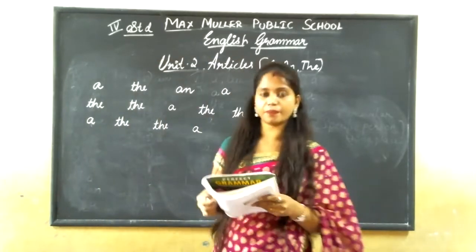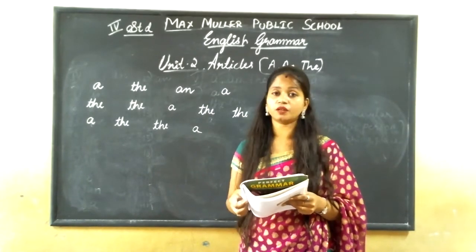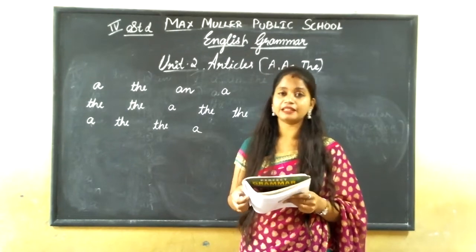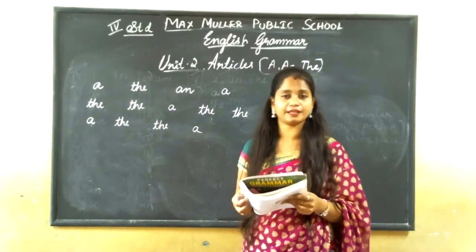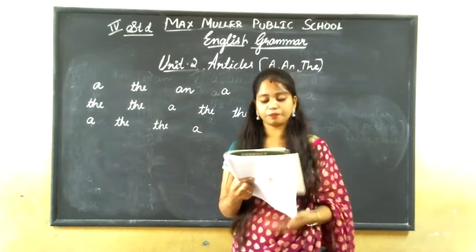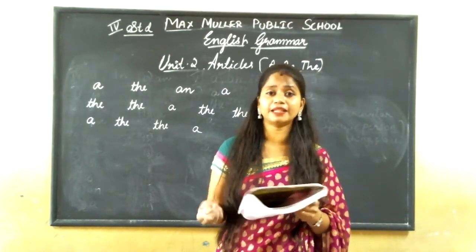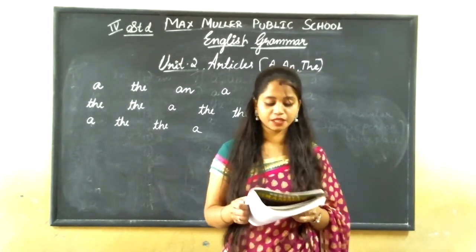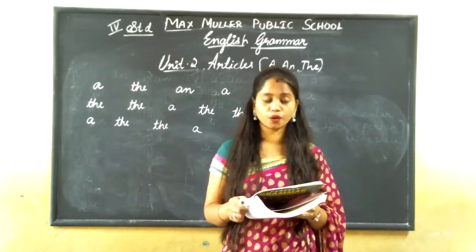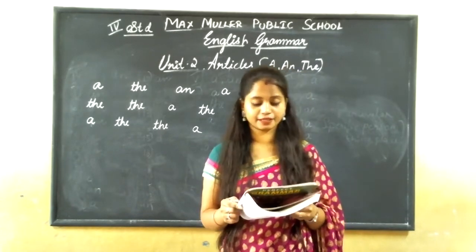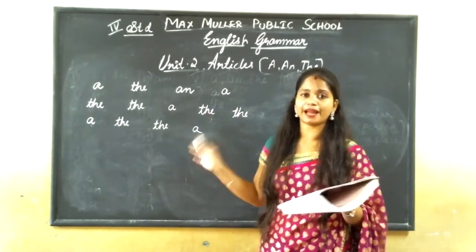Once again I'll repeat. There were a few people at the bus stop. Among them was an old gentleman with a stick in his hand. He was blind. Can I help you? the little girl asked. The little girl is asking, can I help you? Oh, yes. Can you tell me when bus number 45 comes? The old man is asking. I will tell you when it comes, said the little girl. Soon the bus came. The little girl helped the man to board the bus. The old man thanked the little girl for her kindness. These are the answers where you have to write in the blanks given.